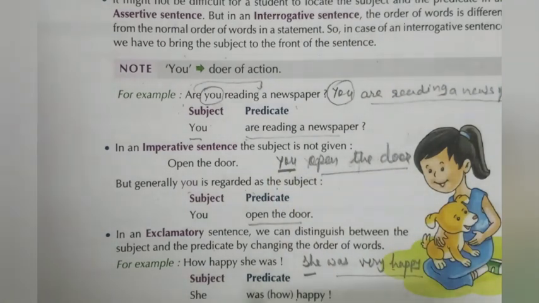In an exclamatory sentence, you make the sentence into an assertive sentence: how happy she was becomes she was very happy. You find out here that she is the subject and was very happy is the predicate.